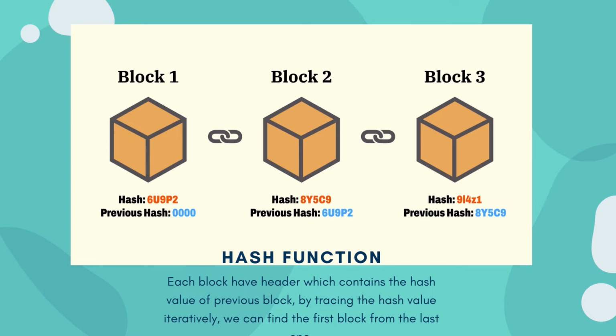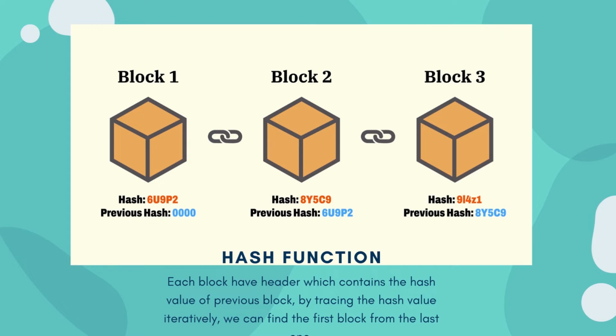First, it is computationally infeasible to find the input given an output in a hash function. Secondly, for a valid and reliable hash function, there is no second input that has the same output as the first input. Thirdly, the hash function is resistant to collision, which means no two inputs have the same output.